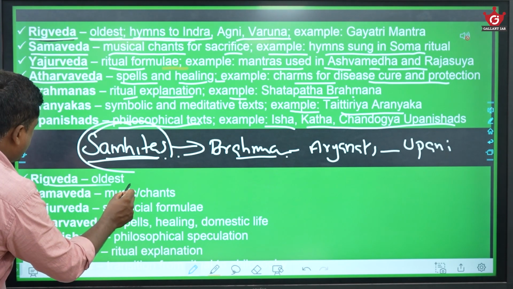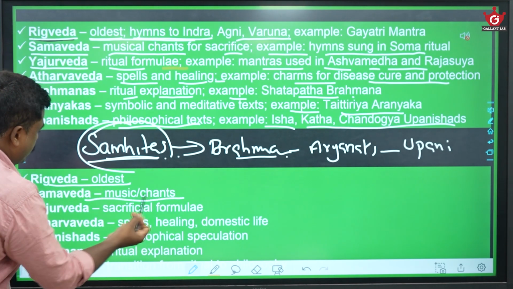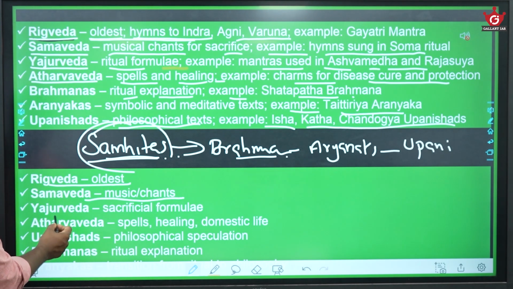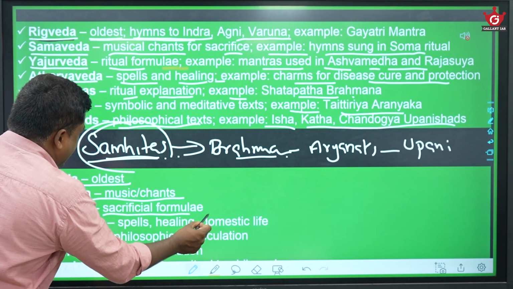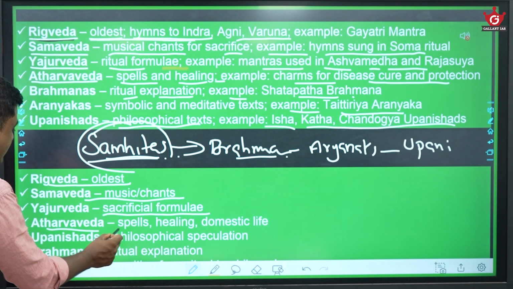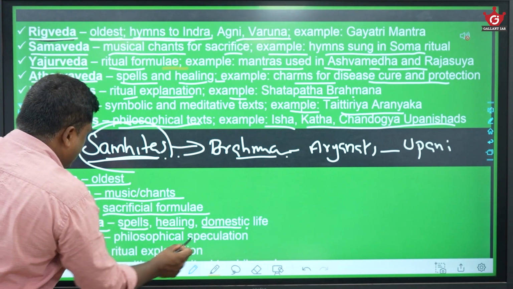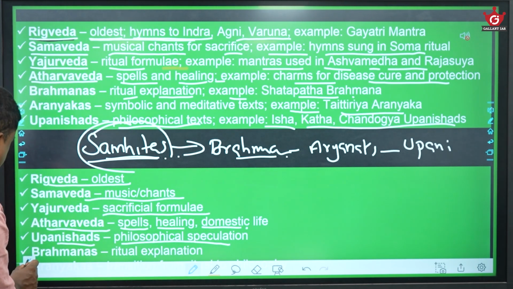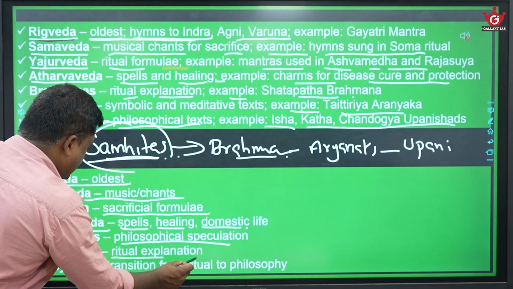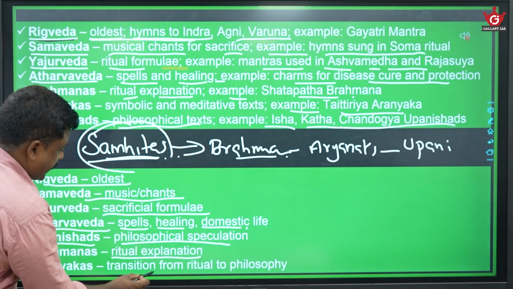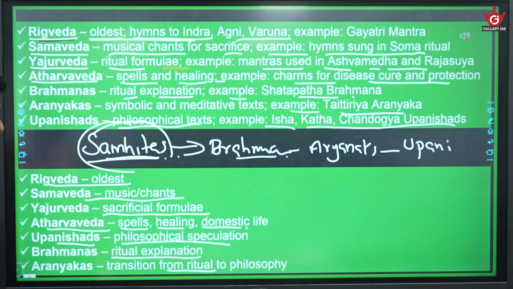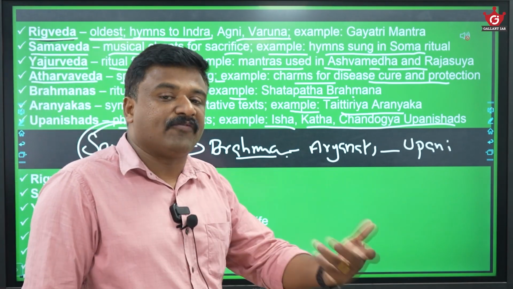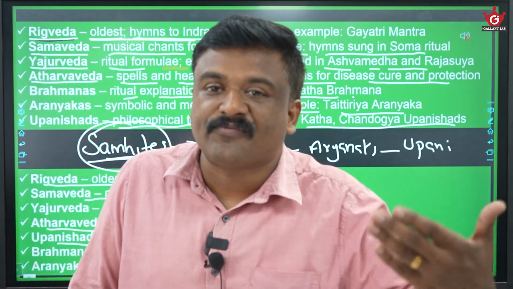Rigveda, this is the oldest one. Samaveda is the Samhita of melody or music. Yajurveda, dealing with the sacrificial formulas. Atharvaveda, the spells, the healing, domestic life, etc. Upanishads, philosophical speculation. Then the Brahmanas, ritual explanation. Then see Aranyakas, they are the transition from ritual to philosophy. They are dealing with the philosophy of rituals.